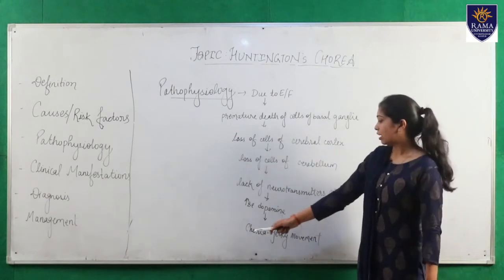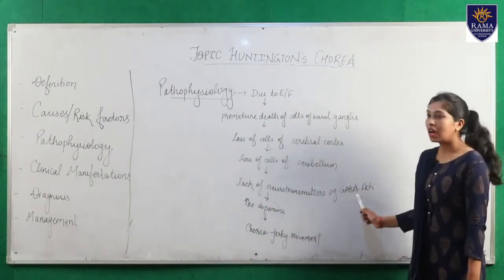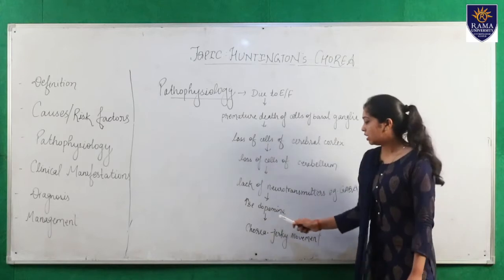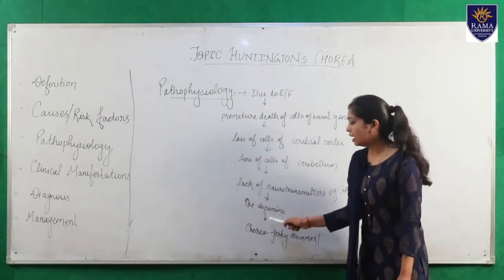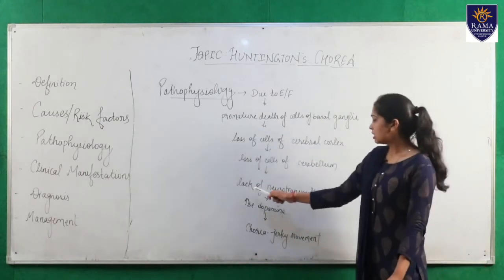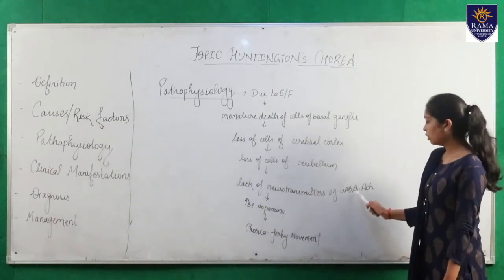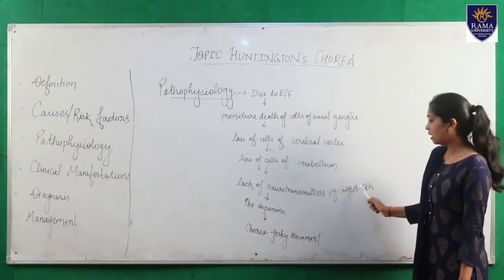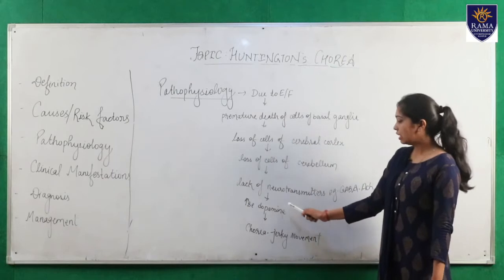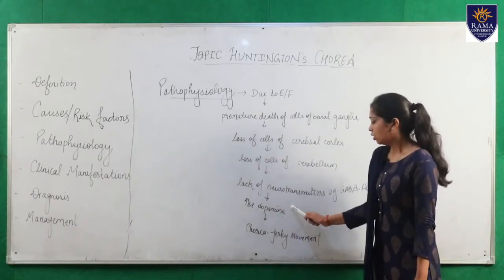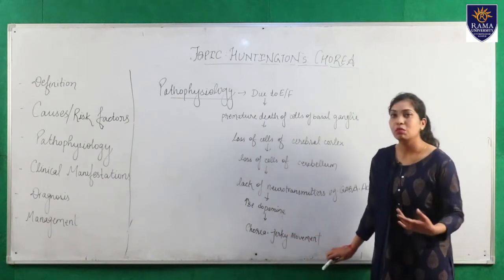Dopamine and GABA are both neurotransmitters, and GABA balances the level of dopamine. So if there is a lack of GABA, it leads to an increased level of dopamine.